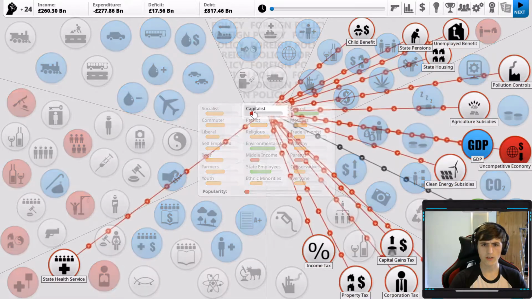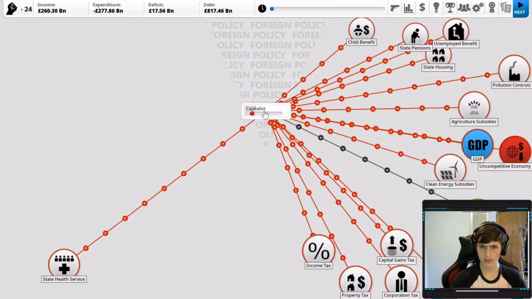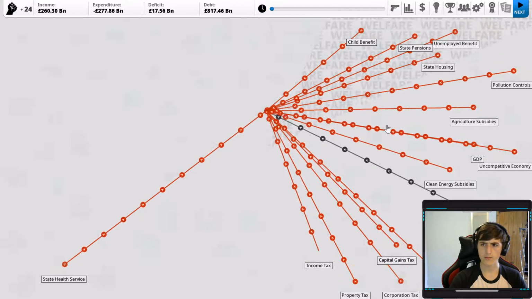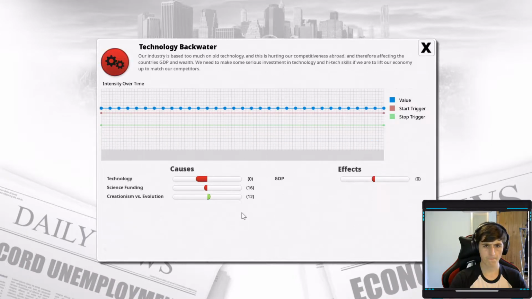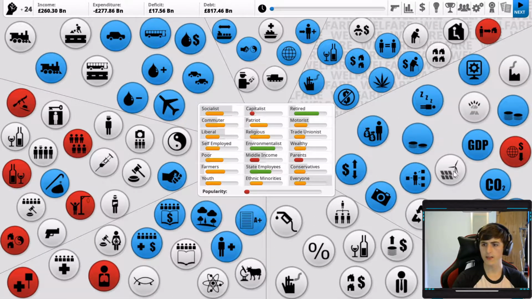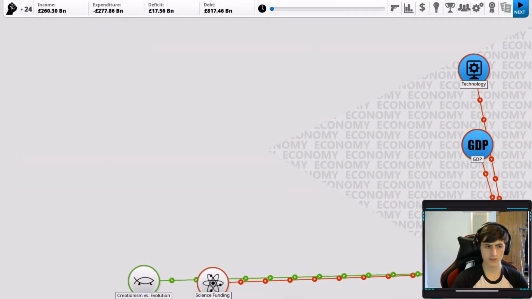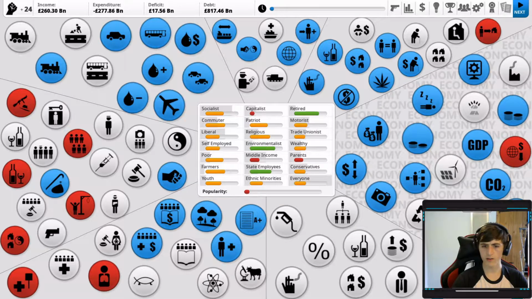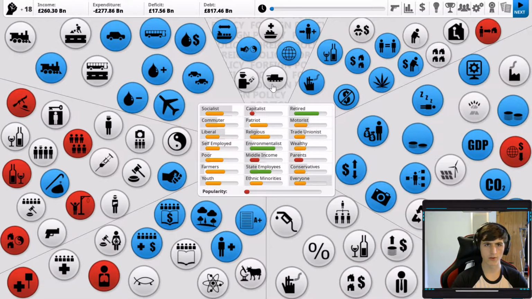So I think, where should we start? Well, the capitalists don't look happy. Wow, the capitalists are not happy. And I'm going to guess it's something to do with the GDP. So really, we need to get rid of this technology backwater. It's a problem. It will continue to be a problem. And we can invest in some science funding, which I think will probably be one of the best ways out of this. So I think, yeah, we'll start off by improving the science funding. Let's put quite a bit more in. We'll get rid of this technology backwater if we can.